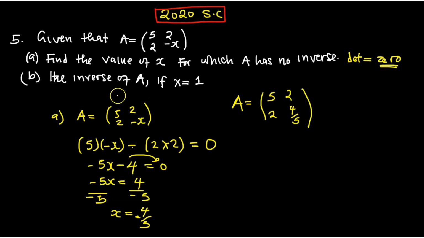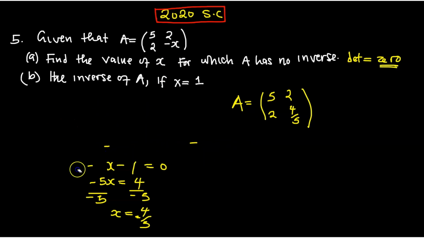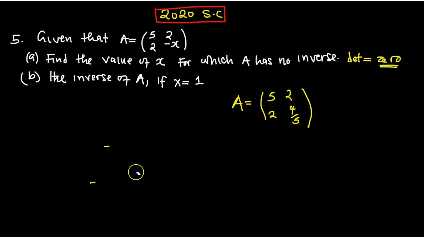Hence, find the inverse of A for which x is equal to 1. In the first one, we were told it has no inverse, because the determinant is 0. But this time, if x is equal to 1, we rewrite the matrix A as 5, 2, 2, and 1. This is the matrix, and we want to find the inverse.